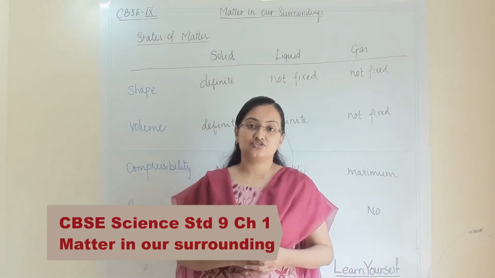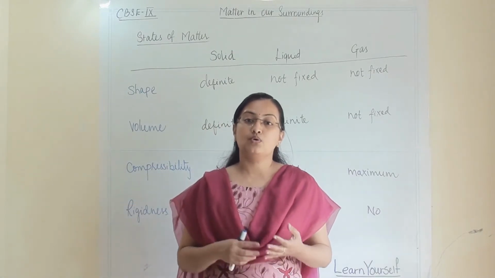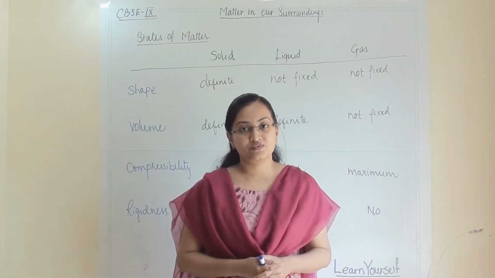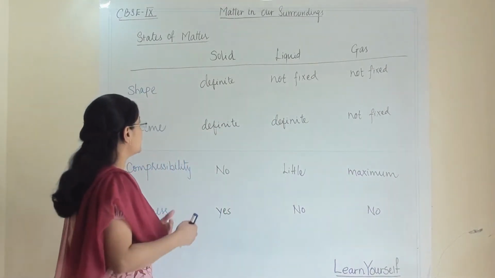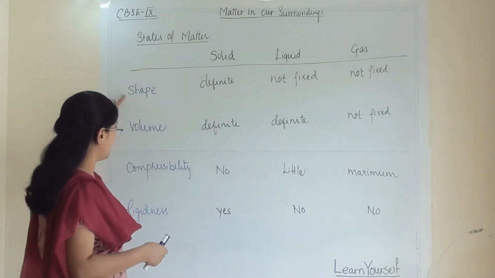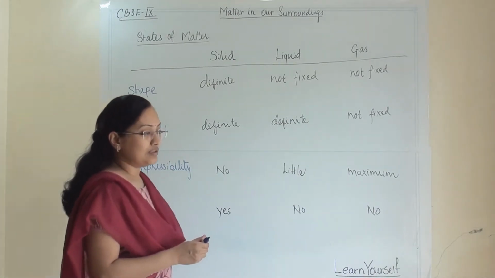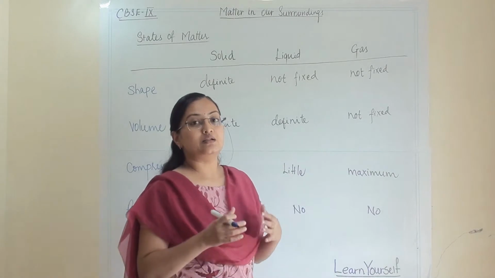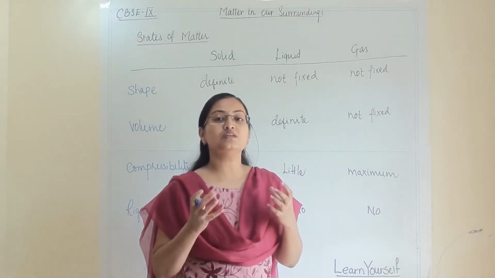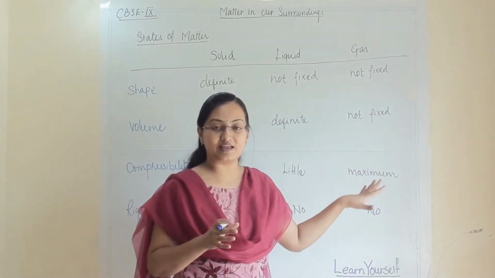Three different states of matter and their characteristics about shape, volume, rigidness, compressibility and so many more things. So let us first understand how solid will behave for its shape, volume, compressibility and rigidness. All these characteristics basically depend upon how much space is there between two particles of solid, and similarly for liquid and gas.